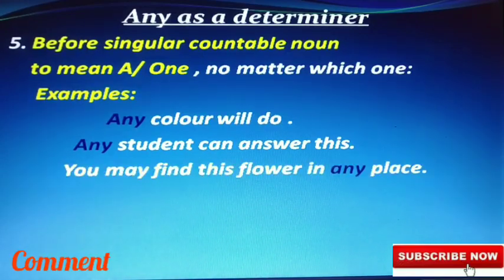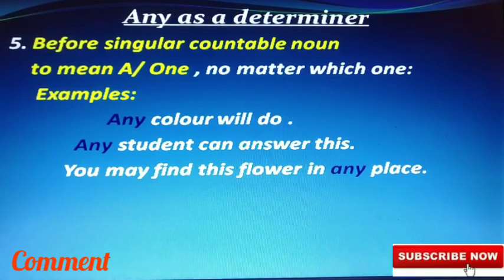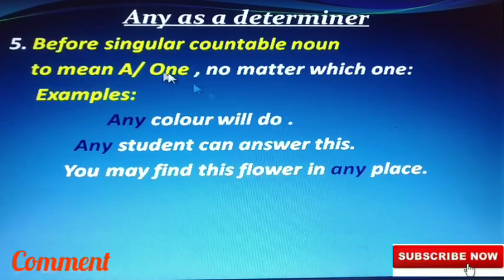You may find this flower in any place. This is a very common flower, so you can find it everywhere, in any place. When you mean every place, that means any place. In that case, here it means one, no matter which one.